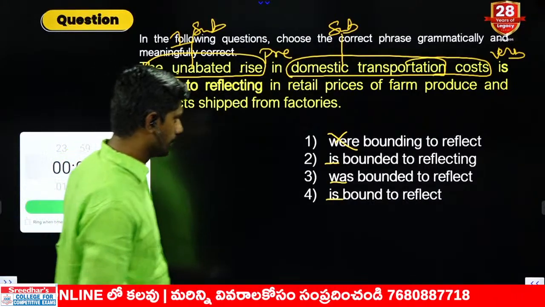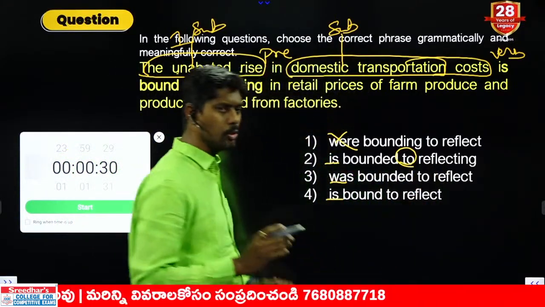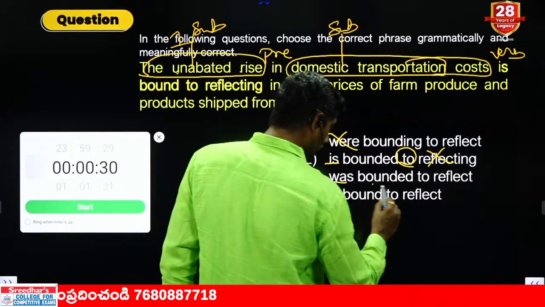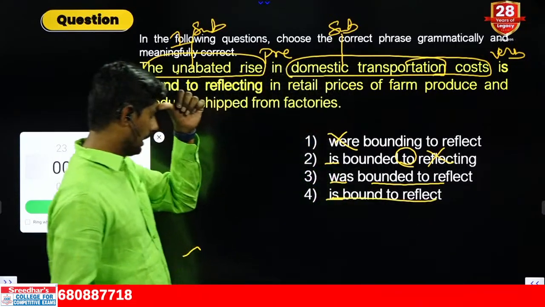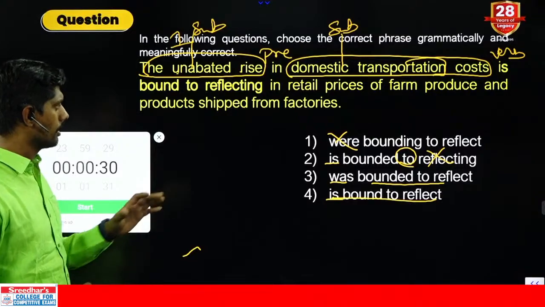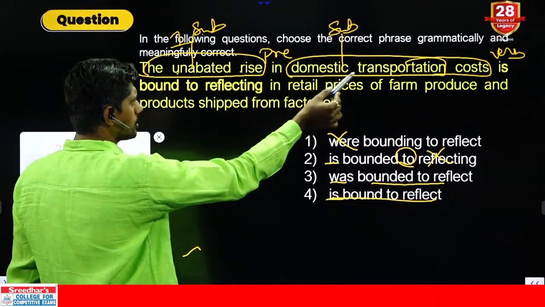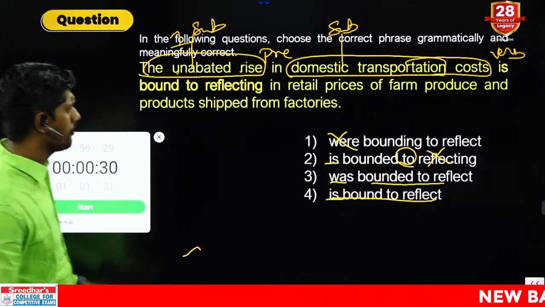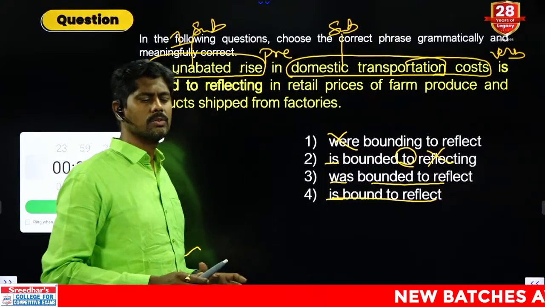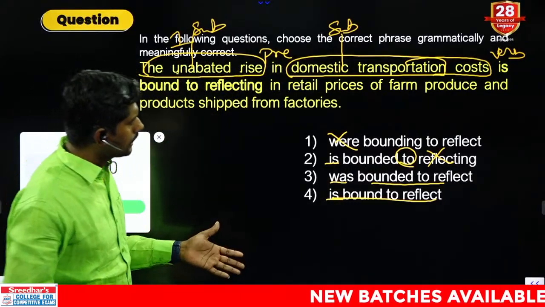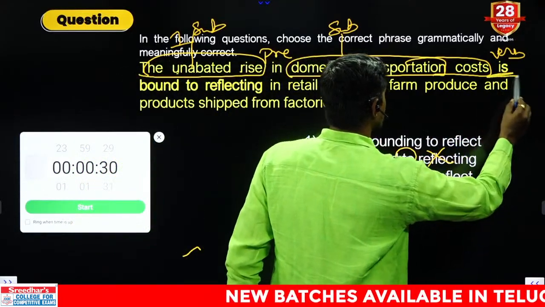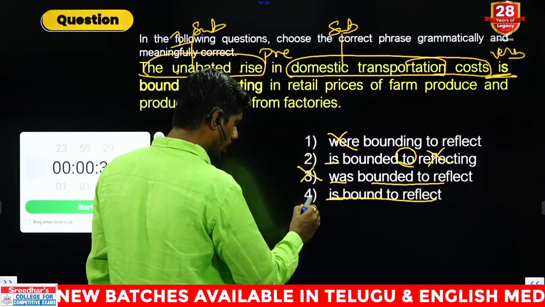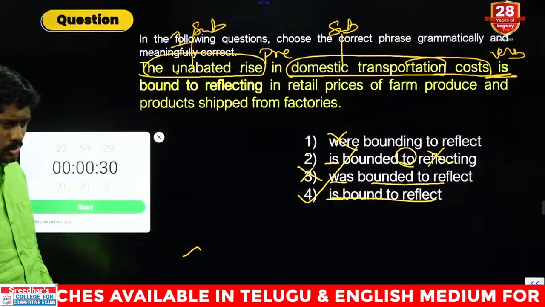Let me check other options. To reflecting, after to, generally we take V1, not ing. So was bound to reflect, okay, is bound to reflect. Now the question is in the present context or past context. The rise in domestic transportation cost is bound to reflecting in retail prices of farm produce and products shipped from factories. So there is no proper indication whether it is related to present or past. Let us take the question as a present context because it is already given in the question and there is no other time indicator. So it will be present related. Answer 2 or 4 means answer fourth option is right answer. Is bound to reflect.